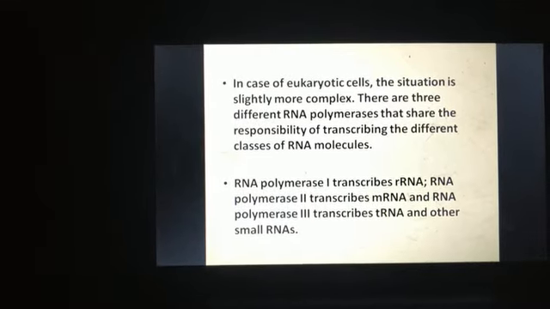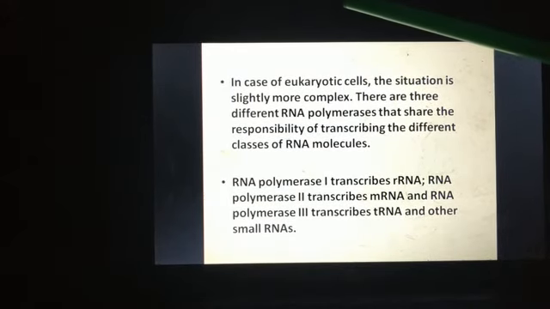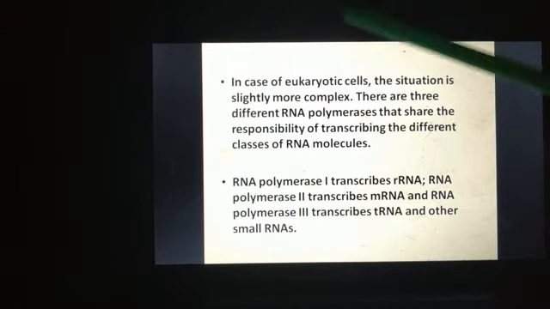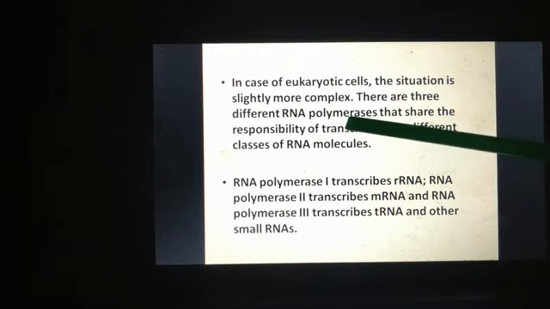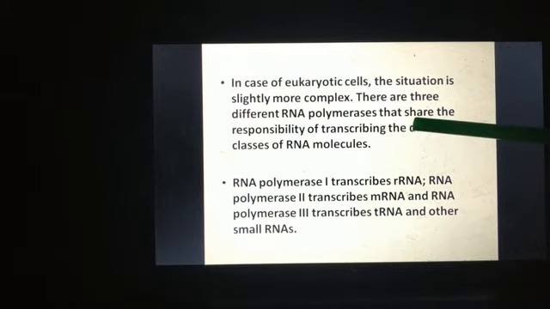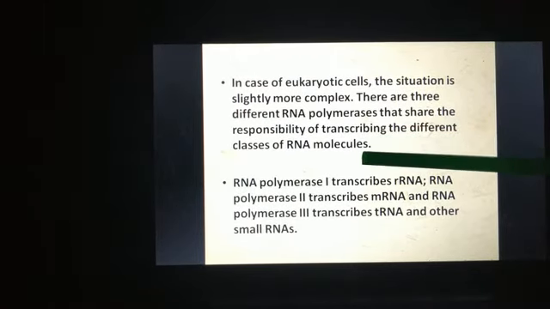For prokaryotes, a single RNA polymerase was responsible for synthesis of all 3 different types of RNA. But in eukaryotes, the situation is slightly different. Here we need 3 different RNA polymerases responsible for transcribing the 3 different classes of RNA molecules.